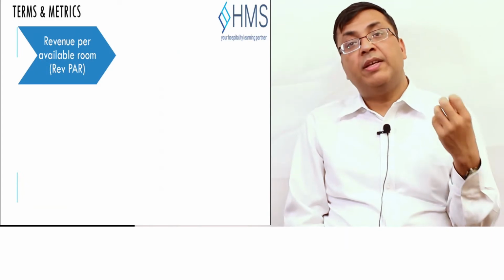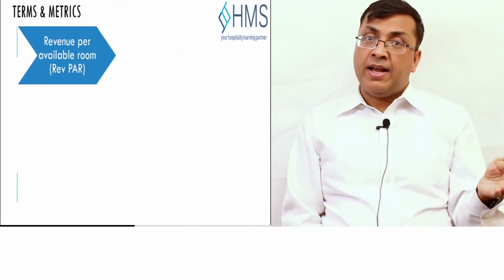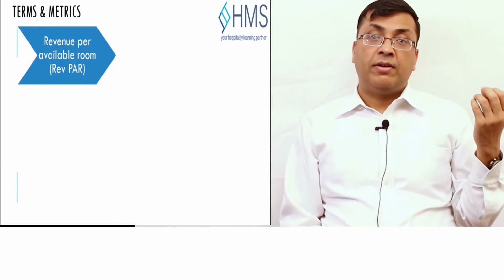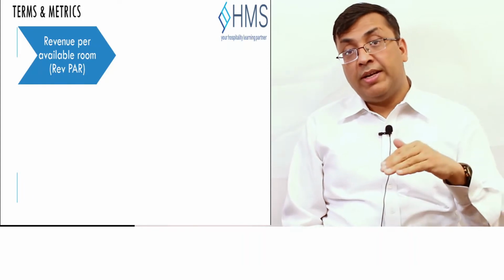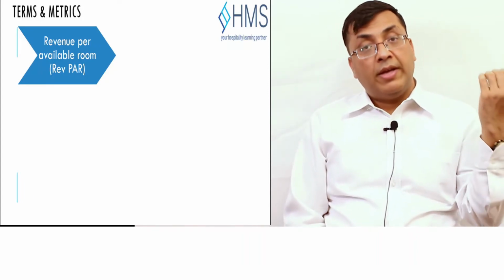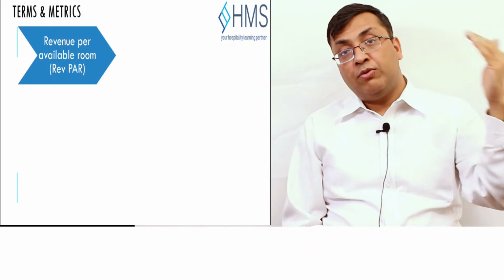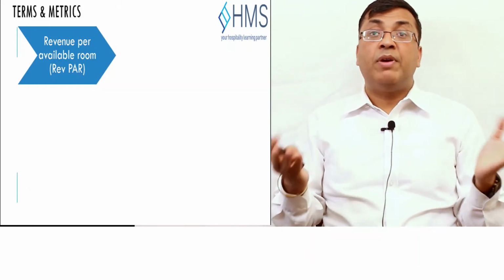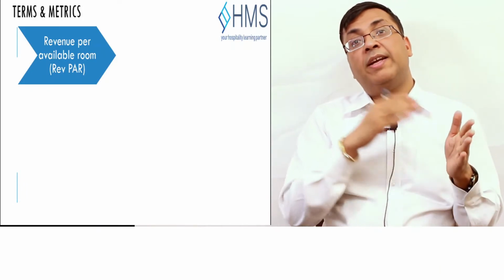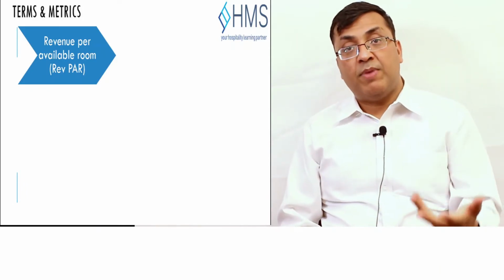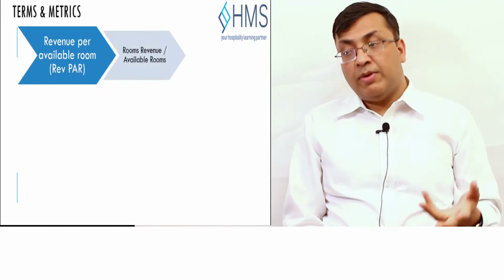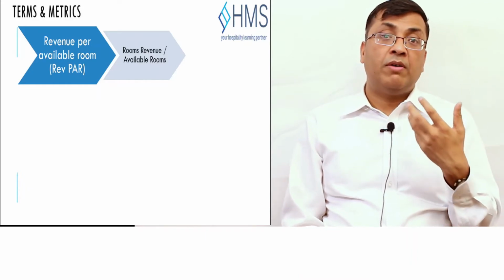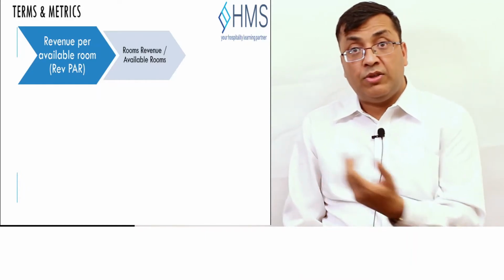The other term we have is RevPAR. Now, ADR and occupancy room nights are standalone. If we want to increase the room nights, you can reduce the rate, and maybe the room nights will increase. If you increase the rate too much, then room nights will drop. But what is the right mix? The right mix is measured by multiplying these two together, occupancy into ADR. That becomes RevPAR, revenue per available room, which is a better metric to calculate the efficiency of our value versus volume strategy.